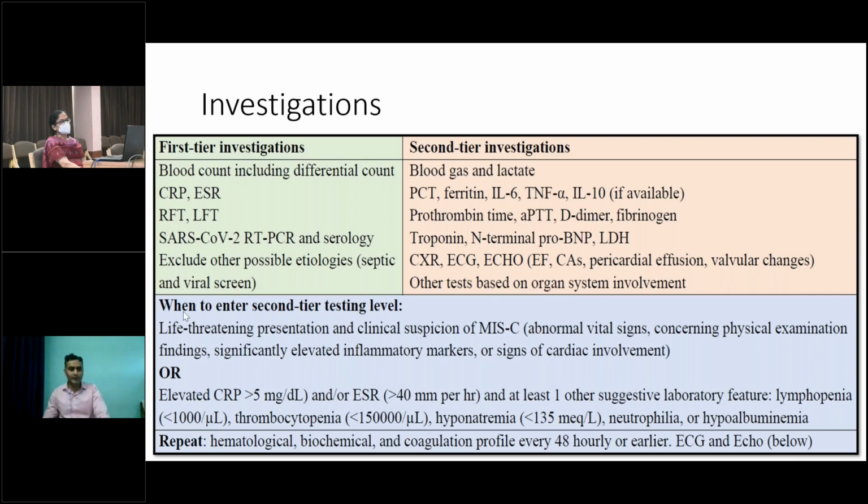So we enter the second tier investigation whenever there is an acute life-threatening presentation, like the child is having shock, so at that point we can directly go ahead with both first and second tier investigations. Or if on first tier investigation we note that there is elevated CRP, elevated ESR, or there is lymphopenia, thrombocytopenia, hyponatremia, neutrophilia, and hypoalbuminemia. So these are two scenarios when we have to enter second tier investigations. And based on the clinical presentation, these investigations can be repeated 24 or 48 hourly.